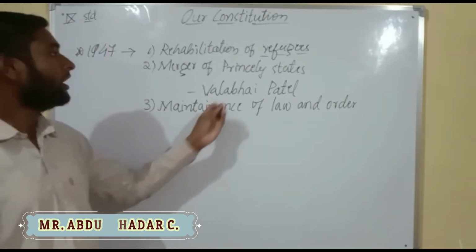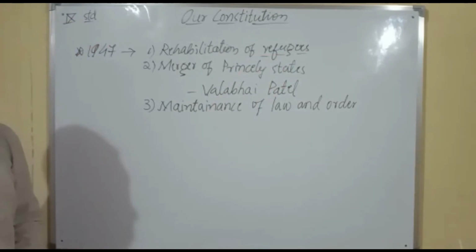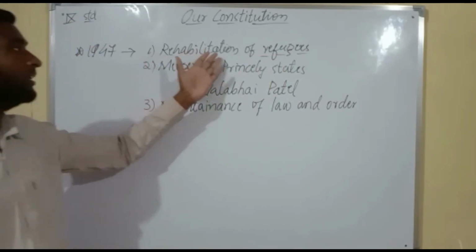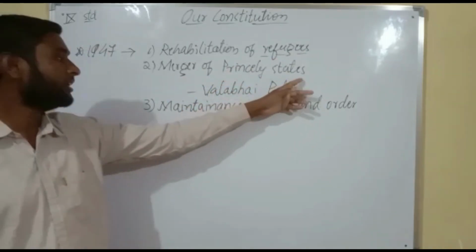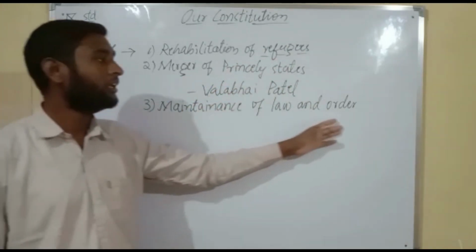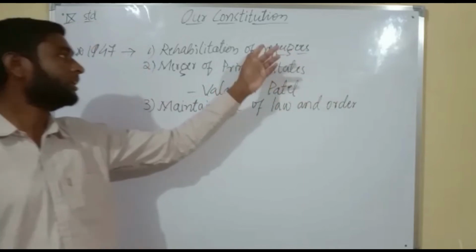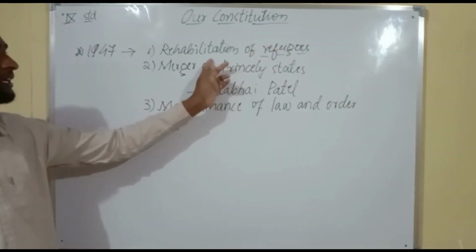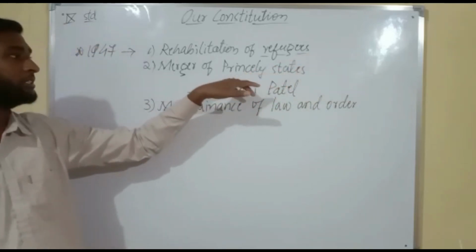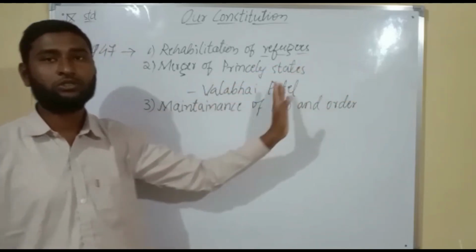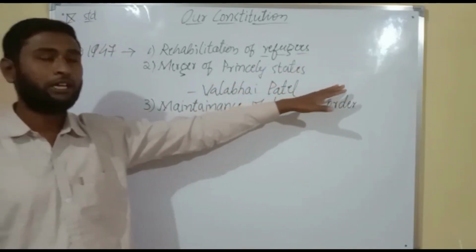As usual, these were the challenges before the Indian leaders: the rehabilitation of the refugees, the merger of princely states, and the maintenance of law and order. The first two were achieved. The rehabilitation of the refugees was achieved, as well as the merger of the princely states, achieved by Vallabhbhai Patel.